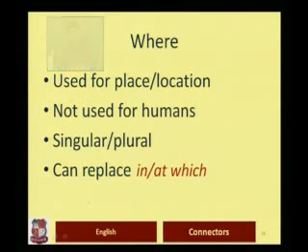It could be used for a singular place as well as a plural place, and often it can replace other place markers like at which. For example, I can say the room in which he lives is very small. So here to mark the location, I am using in which.